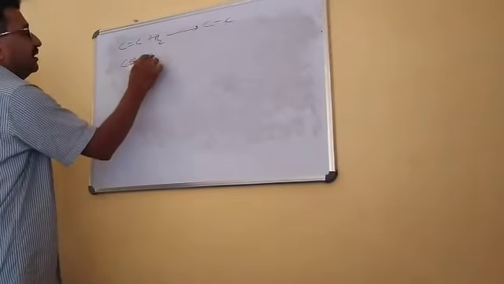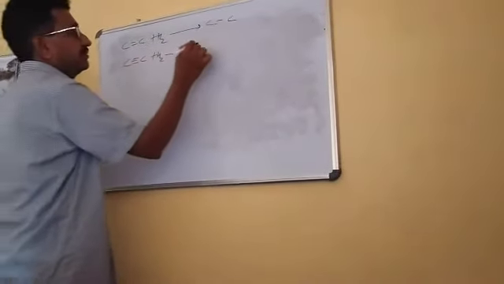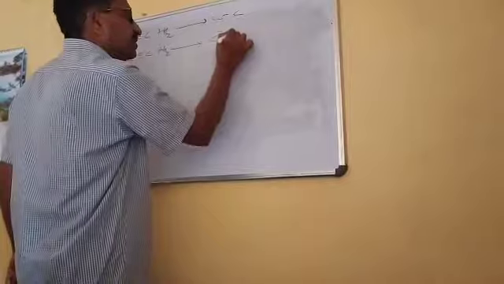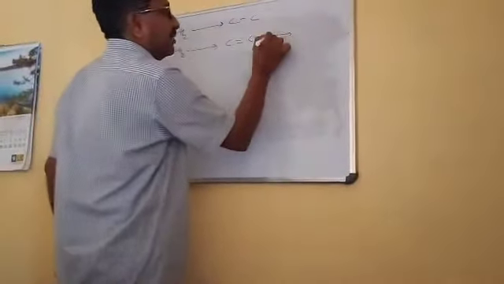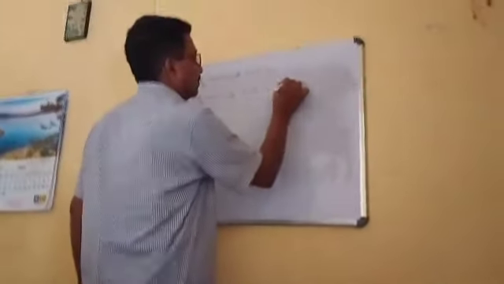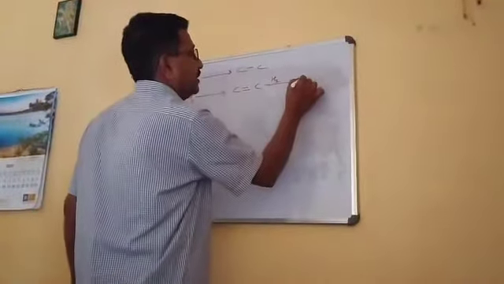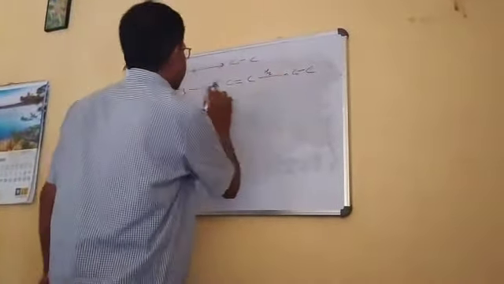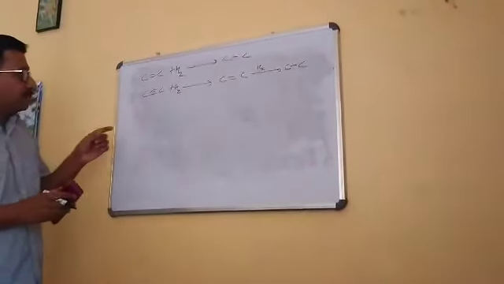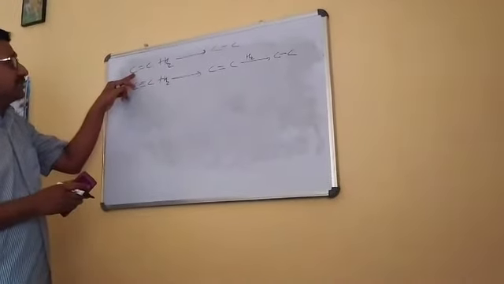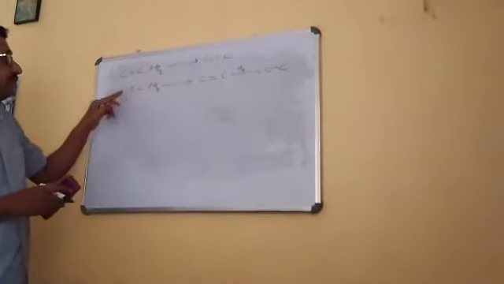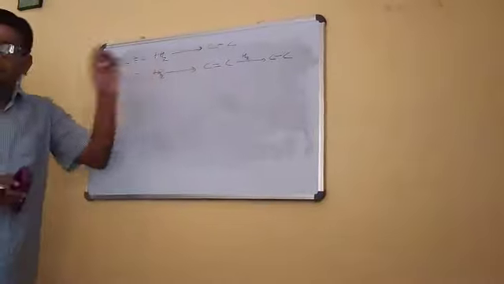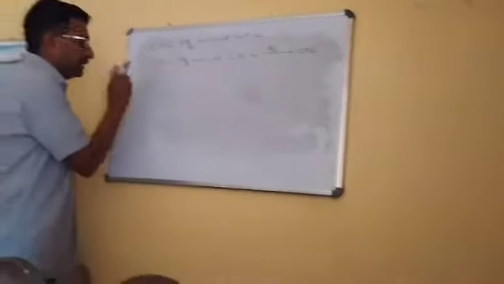This is alkyne, this is again hydrogenated to form, first it is changed into double bond, then again hydrogenated, right? And you will get this structure. And if you want to see, this reaction is carried out in one step, this reaction is carried out in two steps, right?